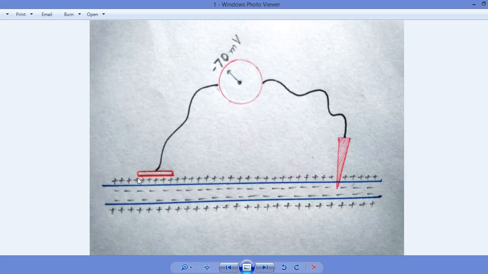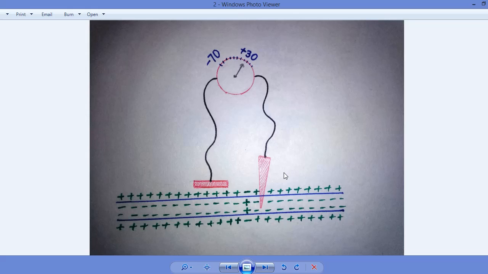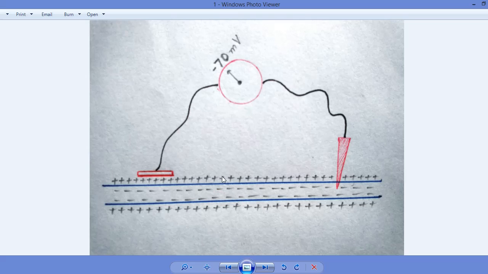So this is a polarized membrane, and this is a depolarized membrane, because here there is a depolarization. The membrane will once again become repolarized.